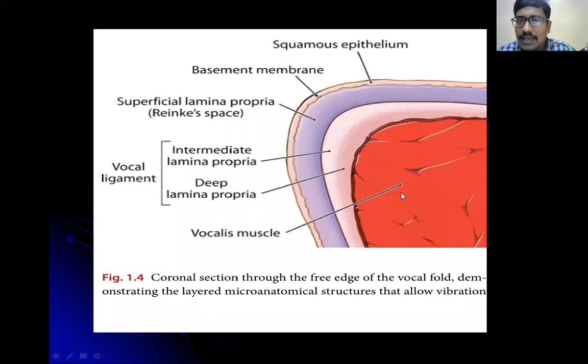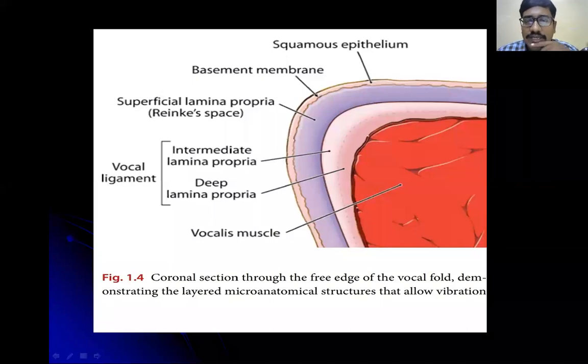Can anyone say the vocalis muscle is a division of which muscle? Is it thyroarytenoid, or cricothyroid muscle, or posterior cricoarytenoid muscle? Which muscle gives rise to the vocalis muscle?